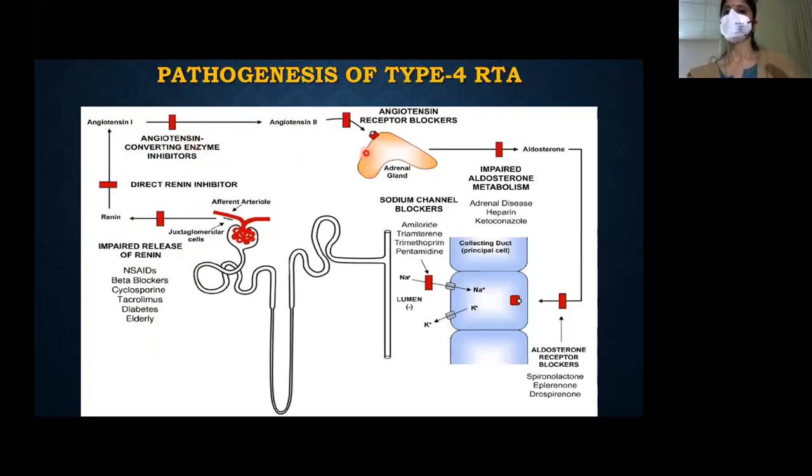And you can see the angiotensin receptor blockers, okay, and spironolactone, eplerenone, etc., which are the aldosterone receptor blockers here, or you can see the ENaC blockers, amiloride, trimethoprim, pentamidine, etc., which block the ENaC channel, and there is impaired aldosterone metabolism because of heparin, ketoconazole, Addison's disease, etc. So this is a nutshell regarding type 4 RTA.